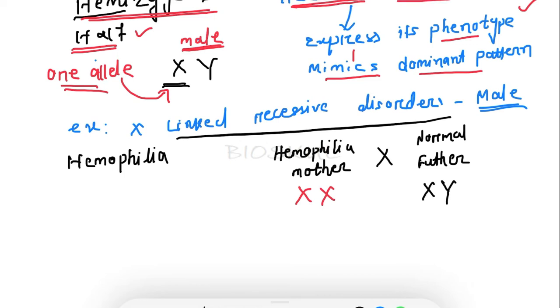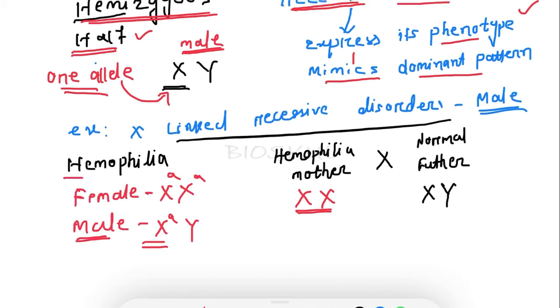For expression of a recessive trait in a female, it should be present in homozygous condition, but in a male the single copy of the X chromosome is able to express the disease.